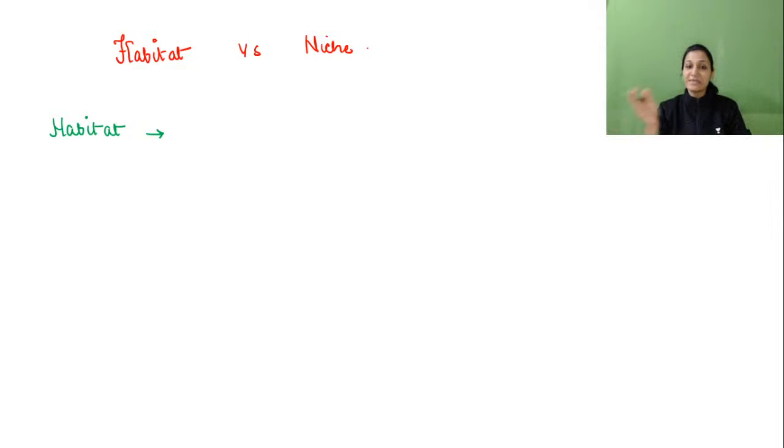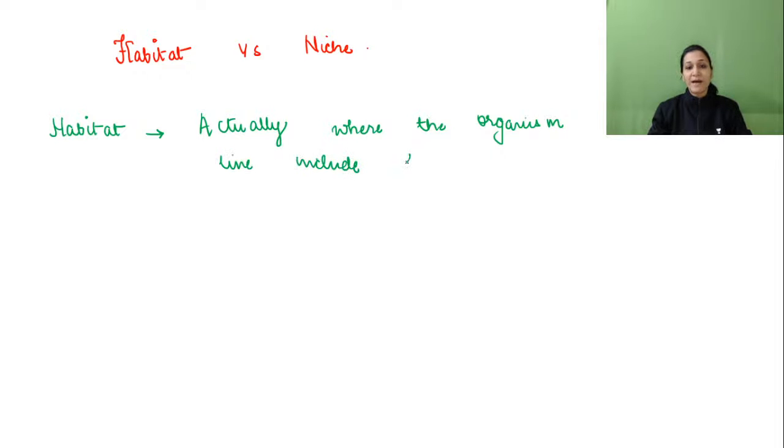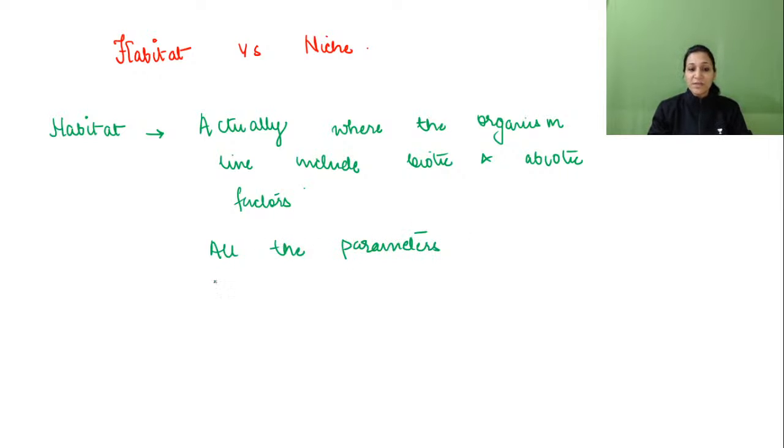So let us write this in the terms of biology. Habitat is actually where the organism lives, and this will include biotic and abiotic factors, and it will include all the parameters, specifically the address of the organism. That is the habitat.